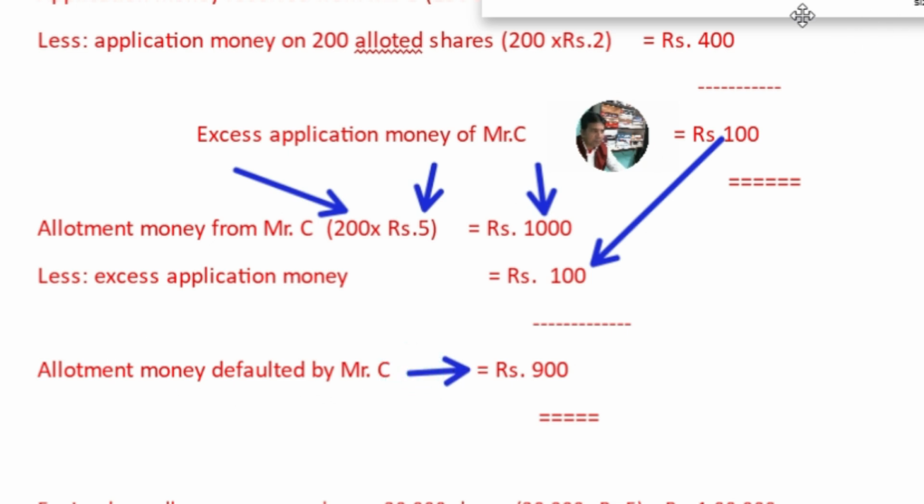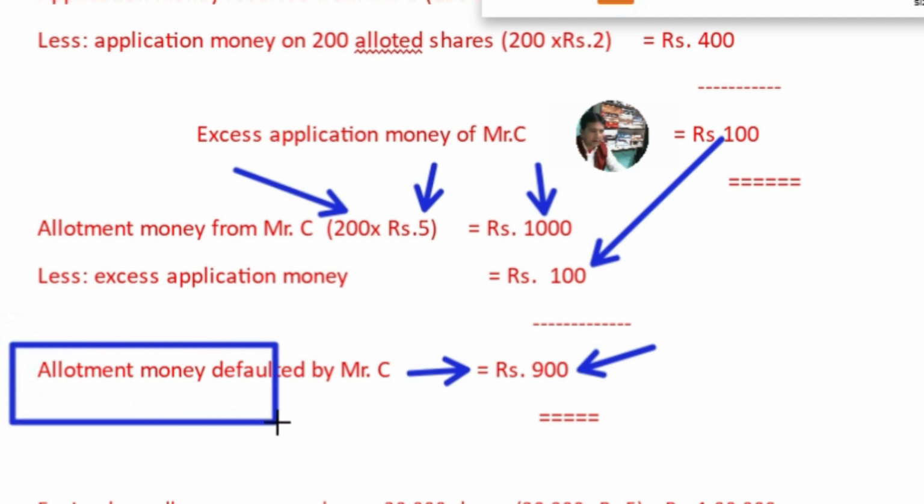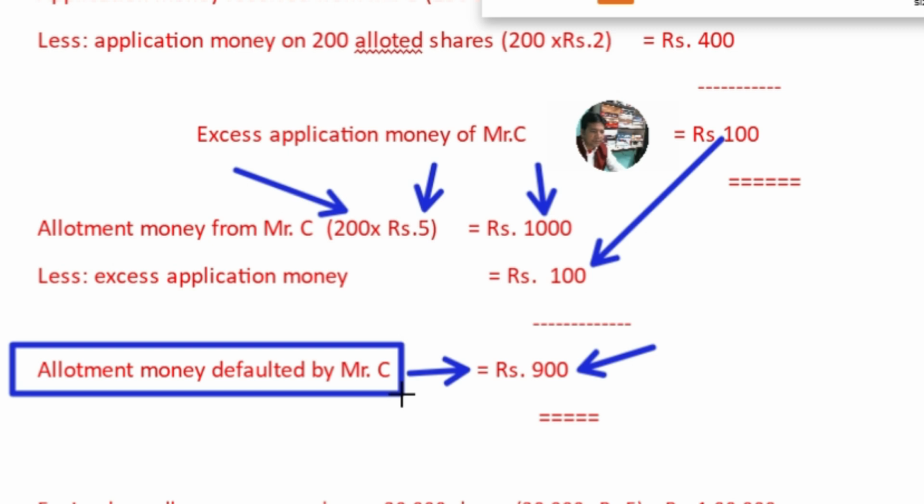This 900 rupees the company did not receive from Mr. C, a shareholder. So this is the allotment money defaulted by Mr. C. When the company does not receive the amount from the shareholder, this amount shall be deducted from the allotment money. This 900 rupees shall be deducted out of the total allotment money due.